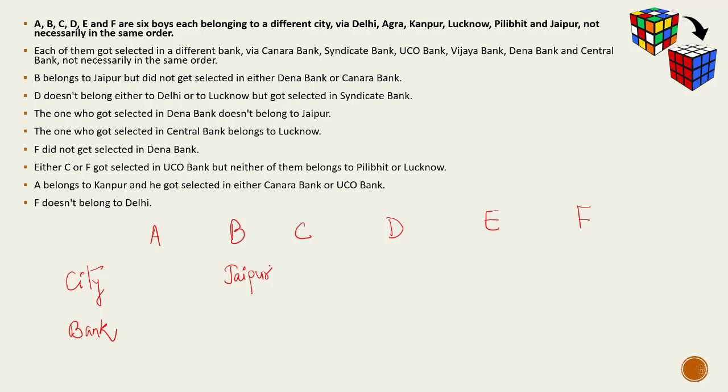So now this is the negative information, and it is very important for me to note that also. So I'll put a cross here that B will not be selected in Dena or Canara. D does not belong either to Delhi or Lucknow. So I would have negation with D, and I'm writing the short form of the cities so that I don't have to place D and L, that is Delhi or Lucknow, with the boy named D. But he got selected in Syndicate Bank. So there's a surety of the bank with D that he got selected in Syndicate Bank.